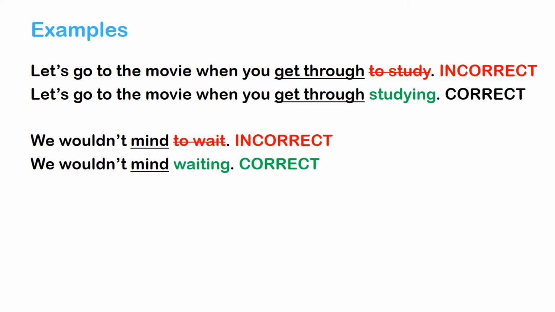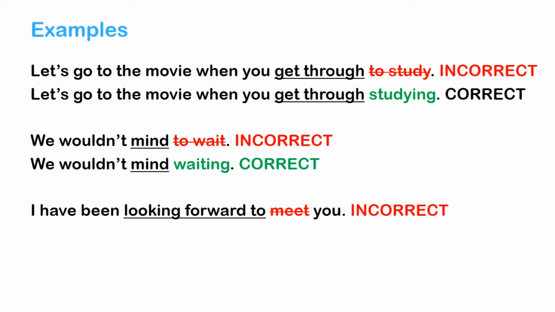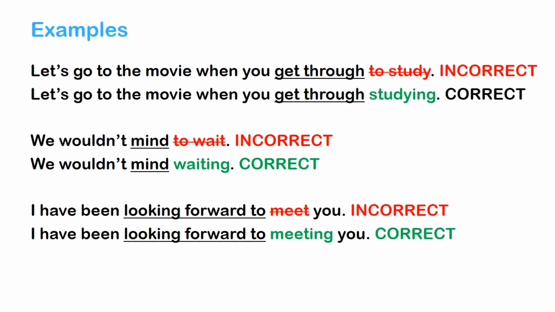And the next example, I have been looking forward to meet you. Looking forward to is one of the phrases that must be followed by an ing form. That's why it has to be, I have been looking forward to meeting you. It may sound unfamiliar to you, but starting from now, you can start using looking forward to followed by an ing form instead of looking forward to meet you.